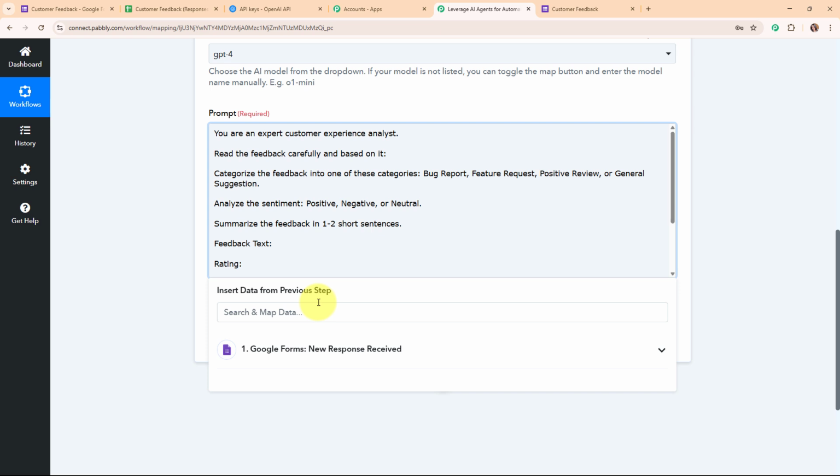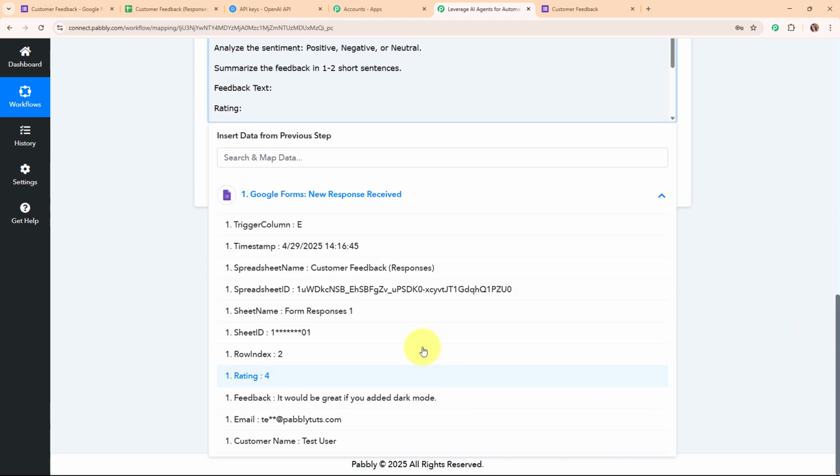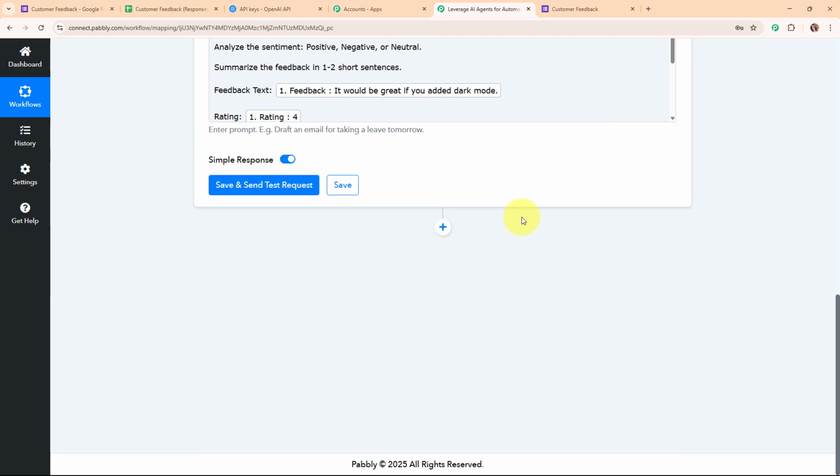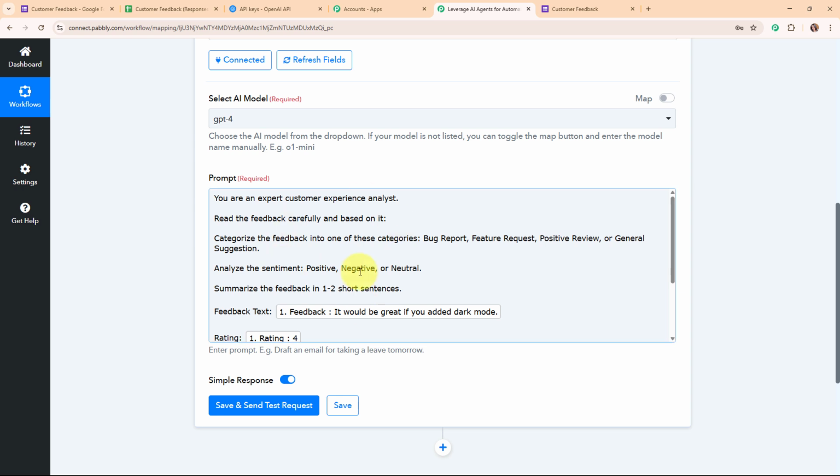That means here I'm going to map the data from the response that I received in my trigger step or my previous action steps. Mapping makes the text dynamic so that whenever we're going to receive new response from Google Forms, then automatically this previously existing detail will be updated with the new one. So here I'm going to map the feedback text, and here I'm going to map the rating received. Alright, so with this we have successfully completed our prompt as well.